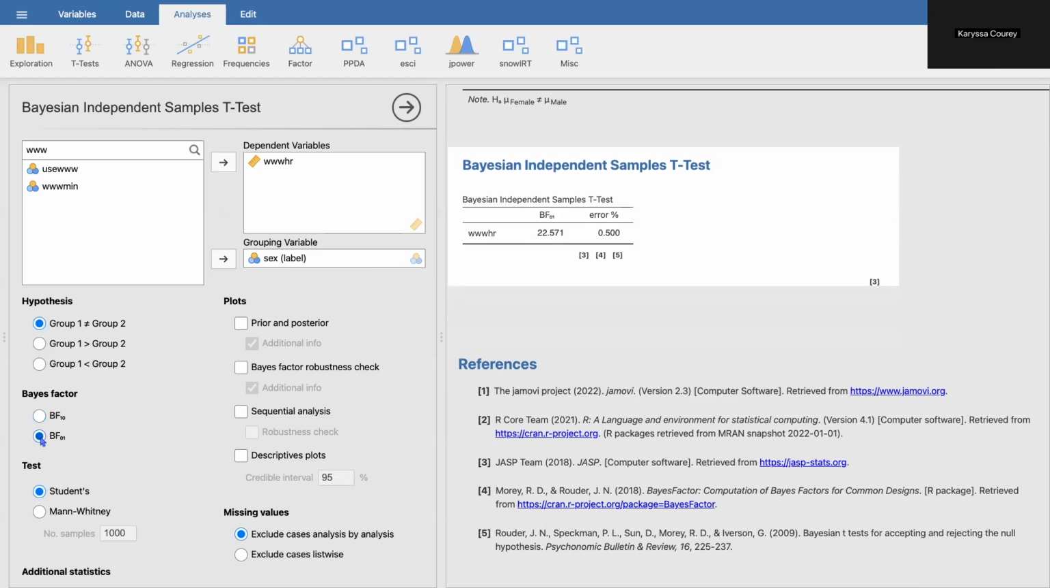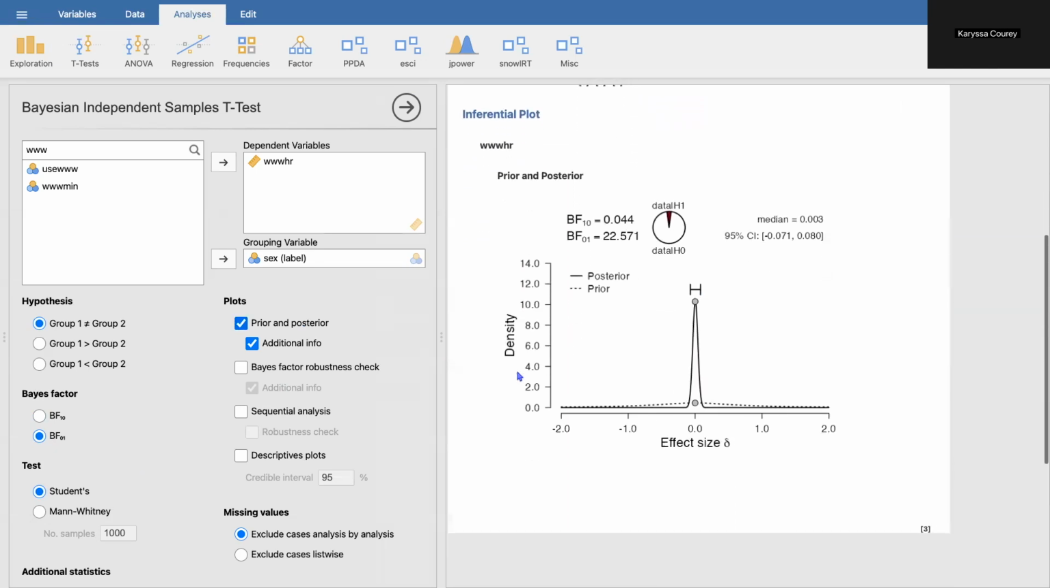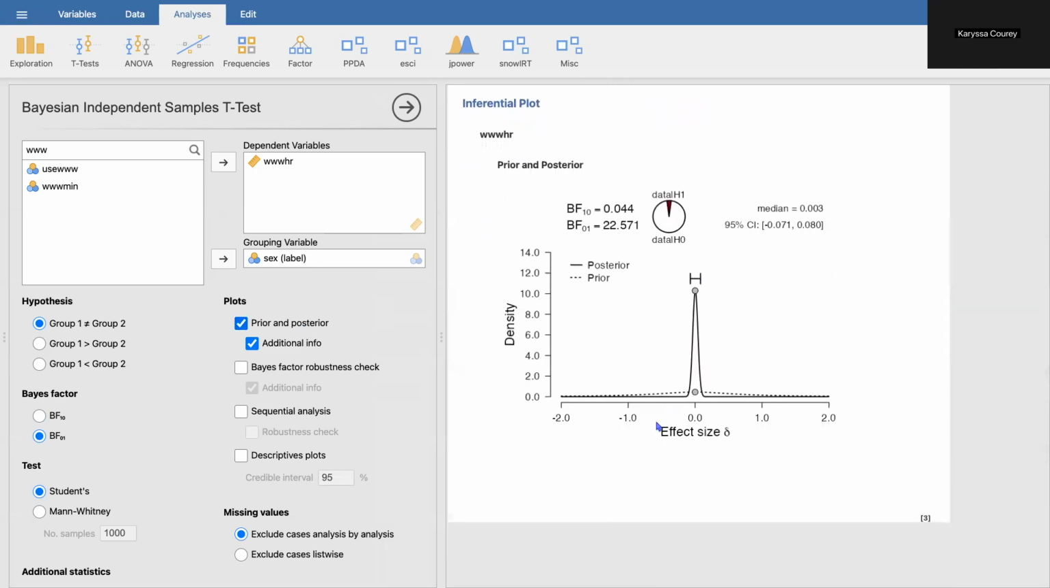So we can flip the 0 and 1 to get a result that's much more interpretable. So here we can see that the data are about 22.571 times in favor of the null hypothesis relative to the alternative hypothesis. And we can go ahead and plot our prior and posterior for more information.